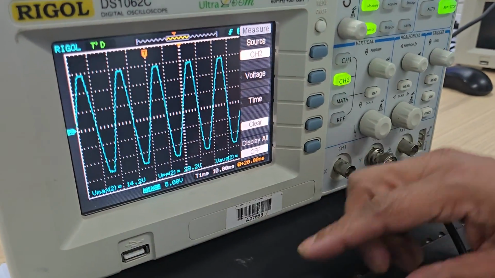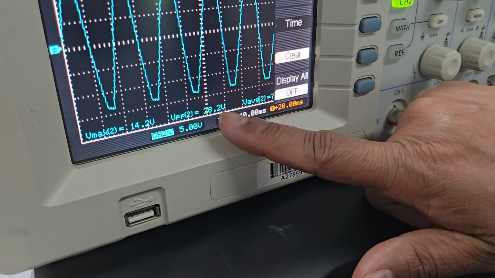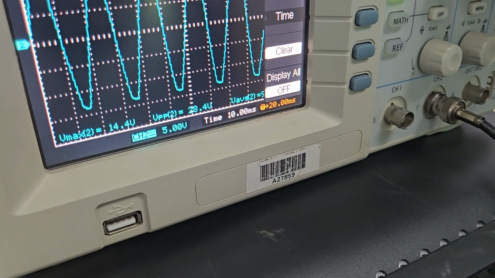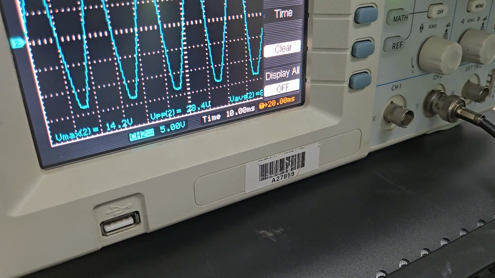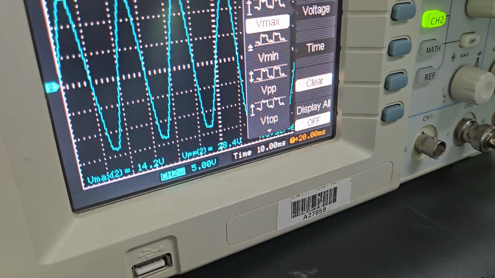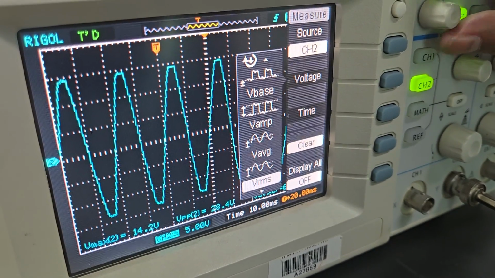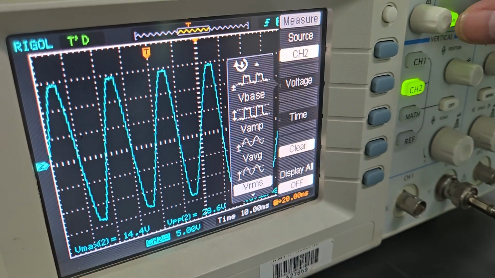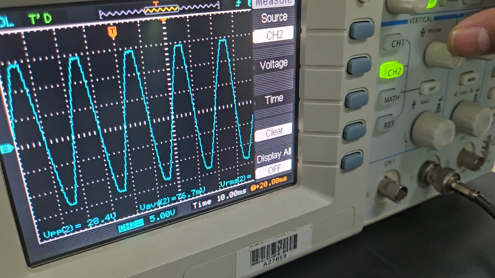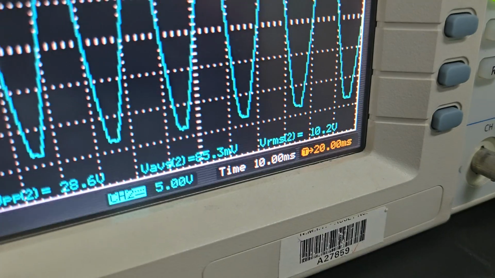When all the values are not displayed, you can individually select the values. For example, we are looking at peak to peak, maximum. Let's see if we can get the RMS value. So again, I'm going to go to voltage and rotate this knob till I get to RMS, then press that button and you can see the RMS value. If I get rid of the menu now, the RMS value is 10.2.